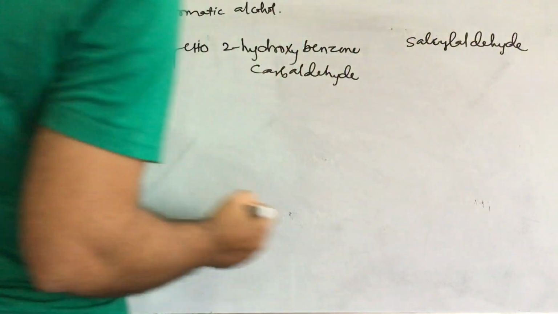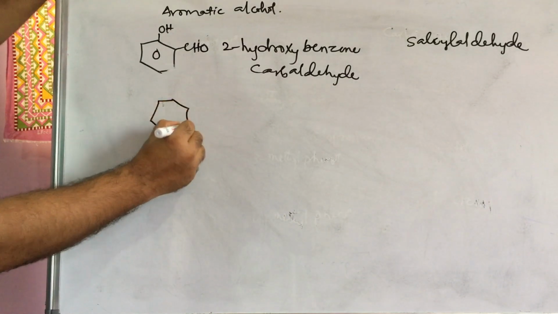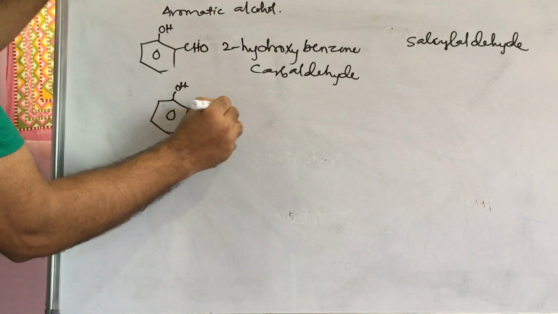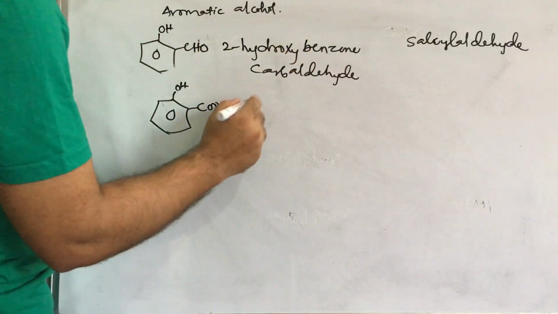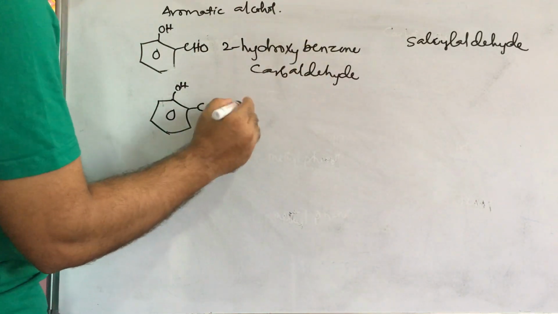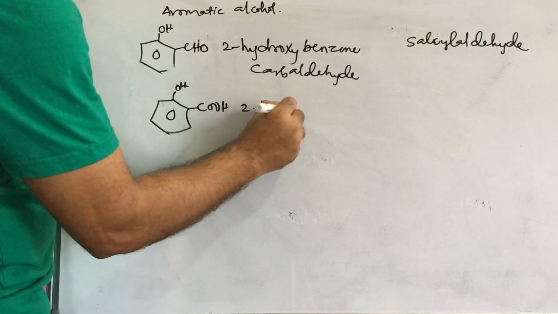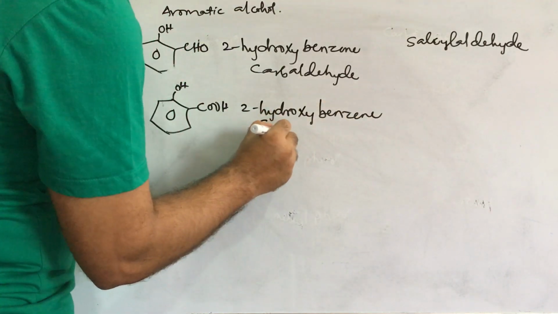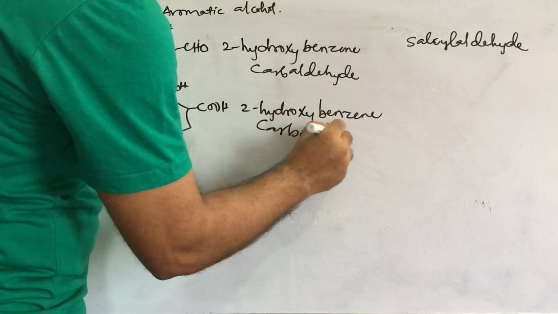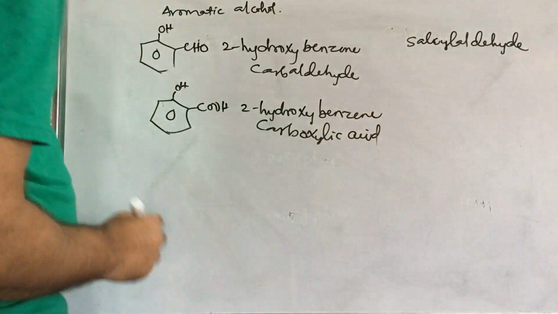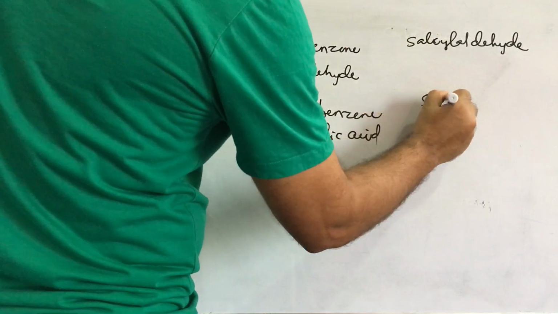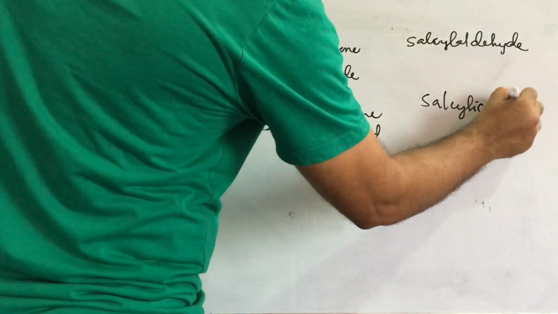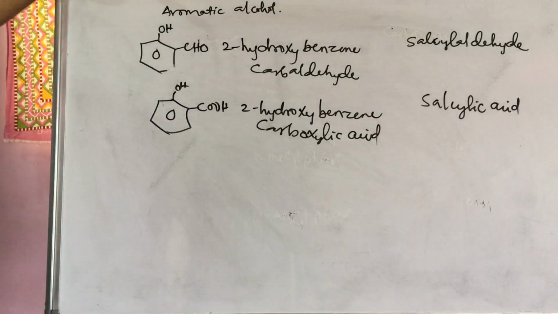Common name. If you take here like this, OH, COOH, the same name will come: 2-hydroxy benzene carboxylic acid. Its common name is salicylic acid. Common names you have to remember, there is no other way.